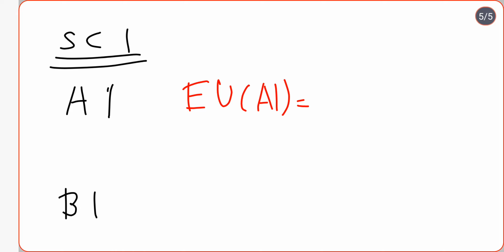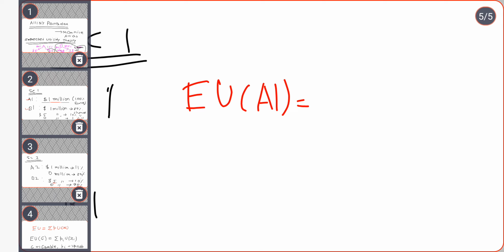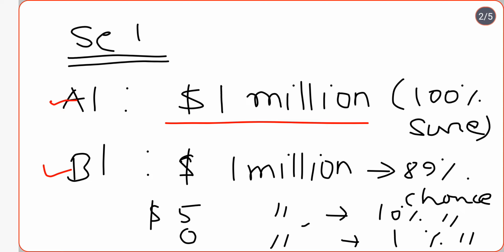For that I require the probabilities. In case of A1, the probability is 100%, obviously, that is, you will get $1 million. So how can I write the probability? I can write the probability as